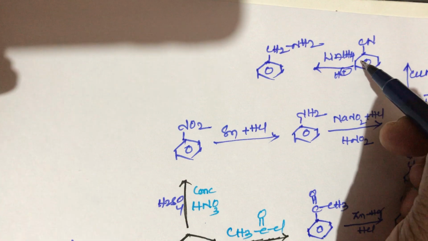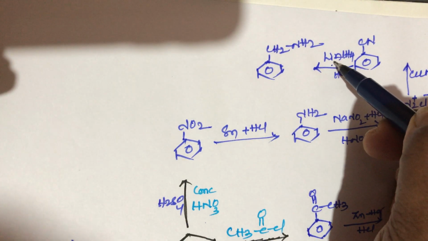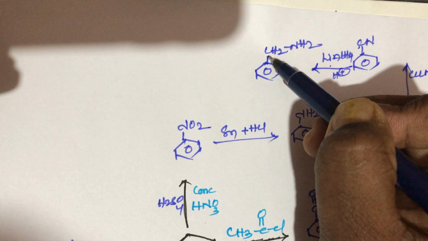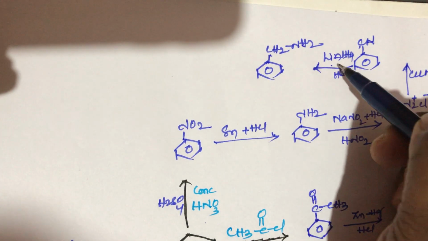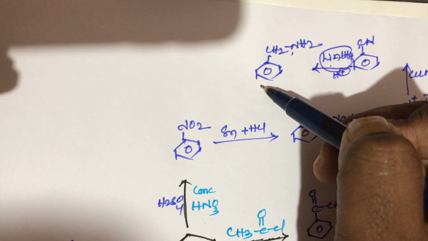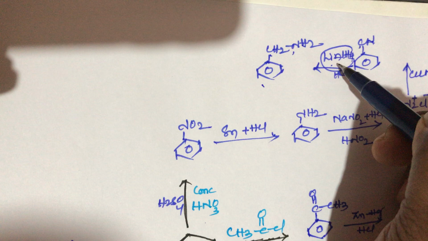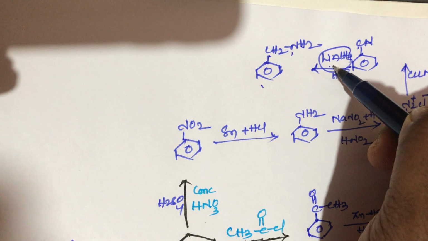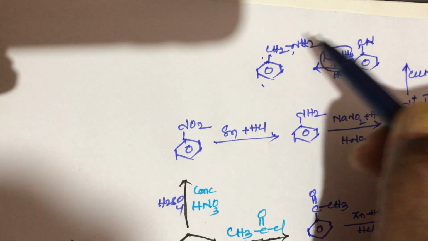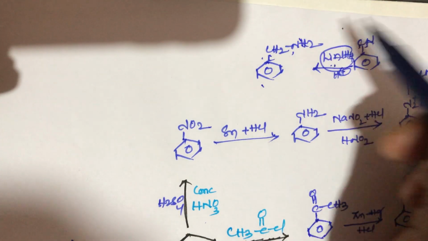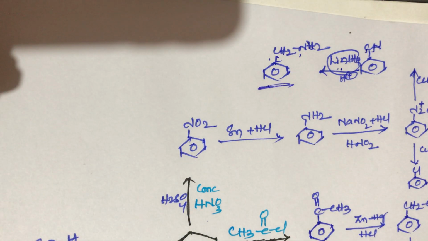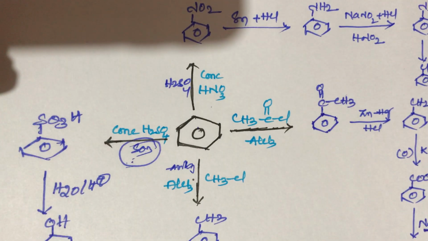This lithium aluminum hydride can reduce the cyano group only. The carbon is converted into CH2 and N is converted to NH2. It cannot reduce the benzene, that means the phenyl group. It is a strong reducer, but it reduces only the carbon and nitrogen of the cyano group. This is the final product. This is a simple trick for conversion of benzene to other compounds.